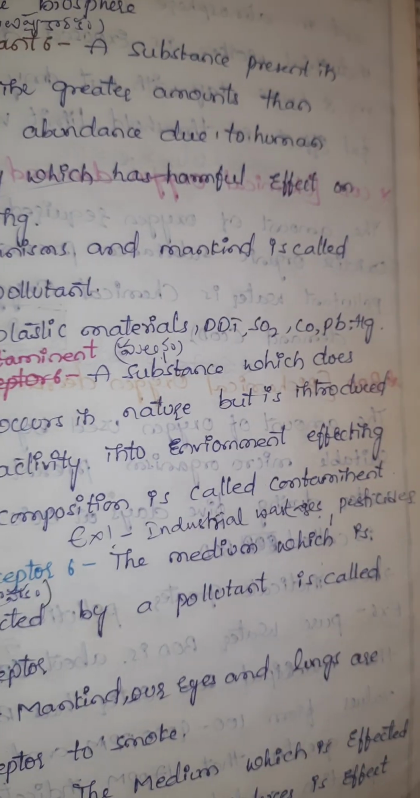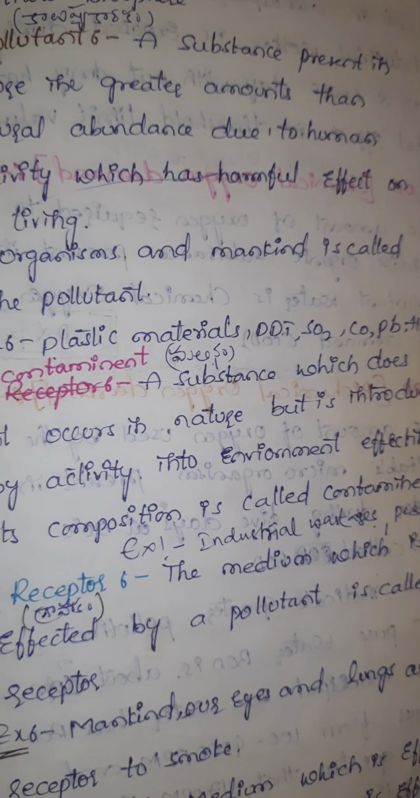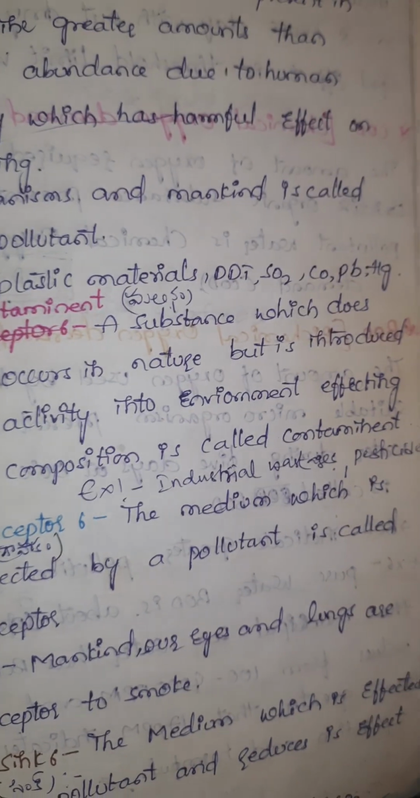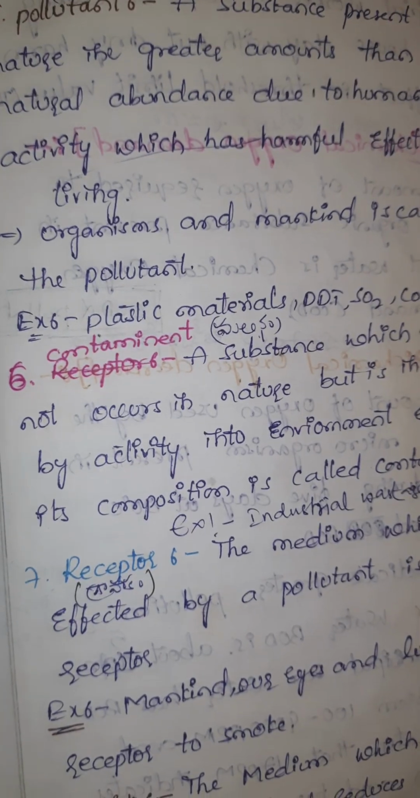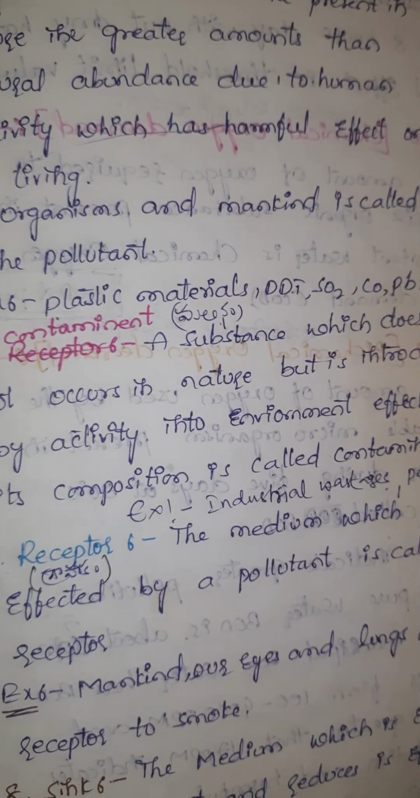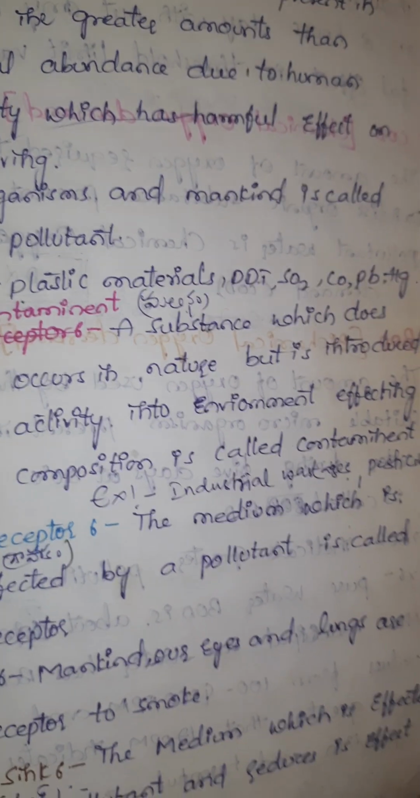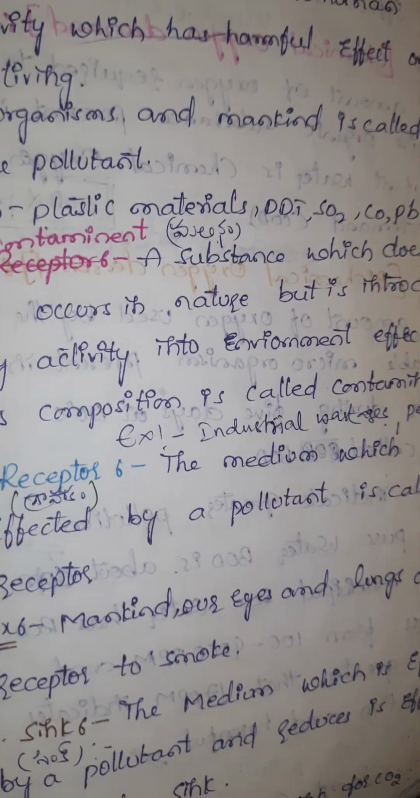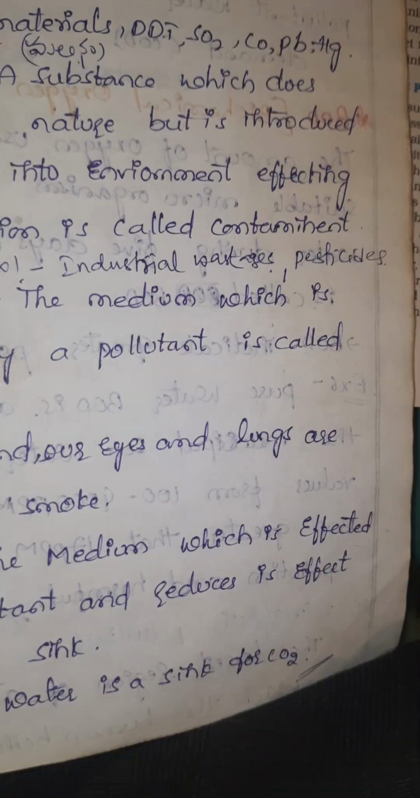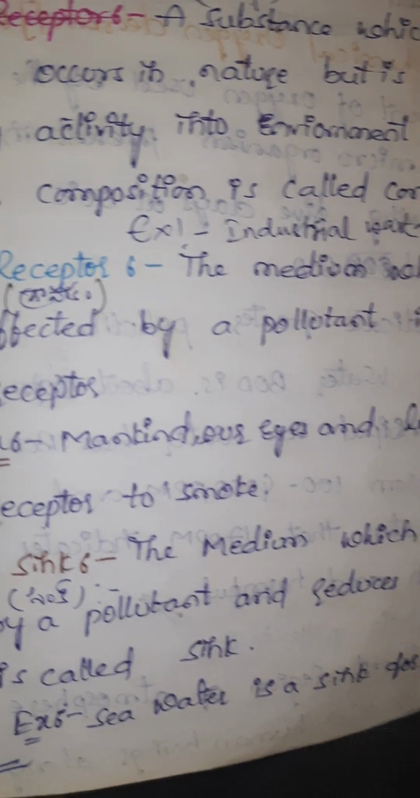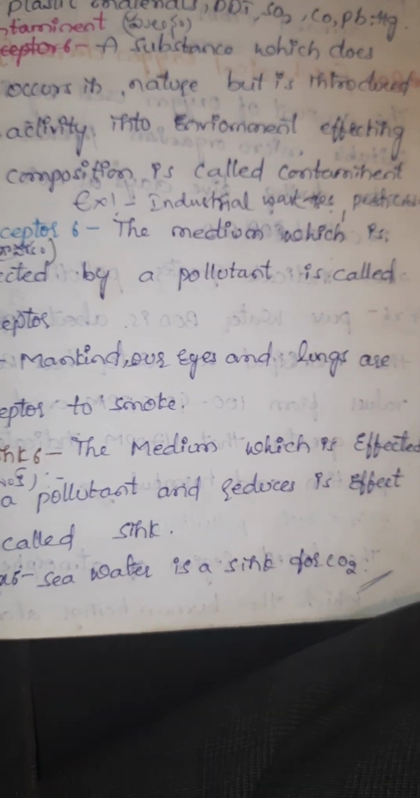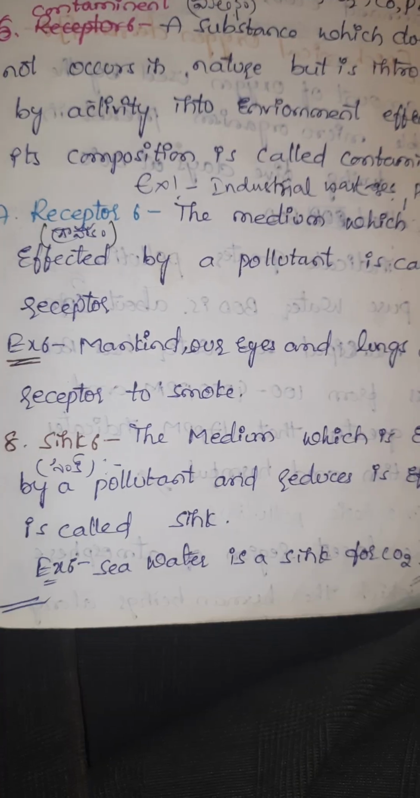Contaminant: the substance which does not occur in nature but is introduced by human activity into the environment, with harmful effect on its composition, is called contaminant. Example: industrial waste, pesticides. Receptor: the medium which is affected by pollutant is called receptor. Mankind, our eyes and lungs are receptors to smoke.